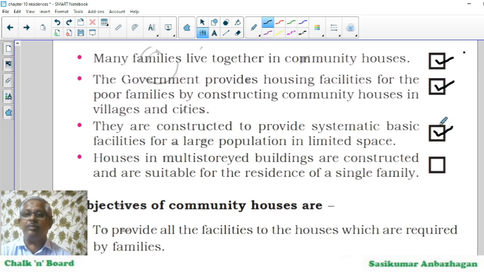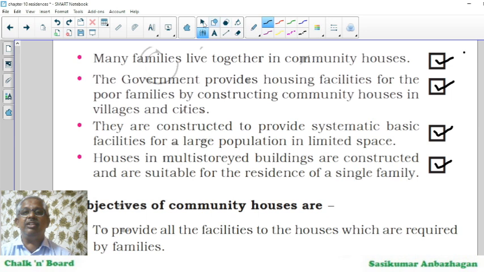Absolutely true. And houses in multi-storied buildings are constructed and are suitable for residents of a single family. Yes, definitely, for the affordability we are talking about.